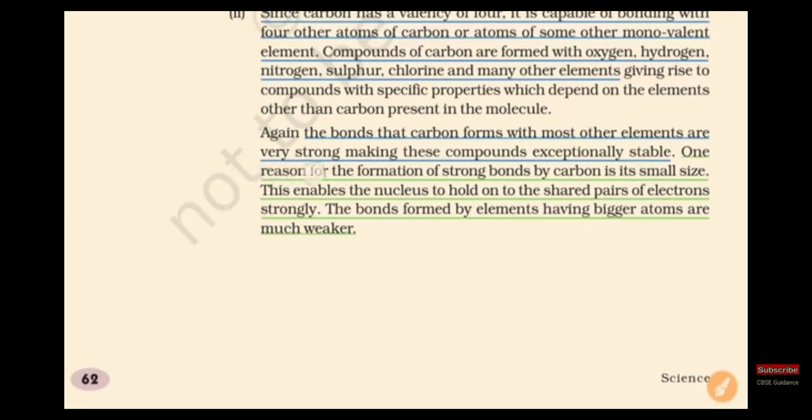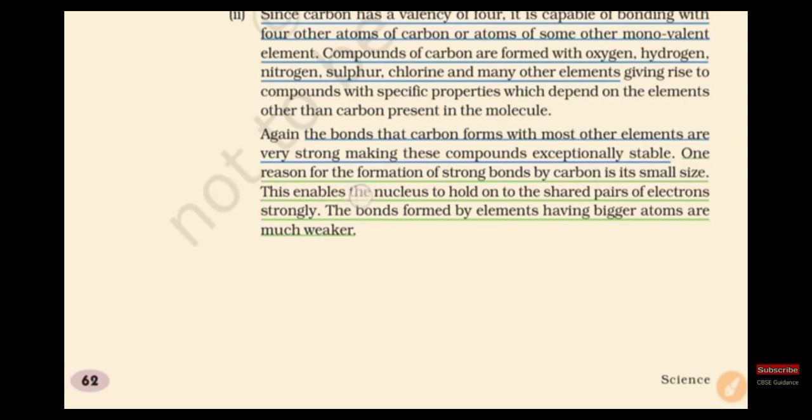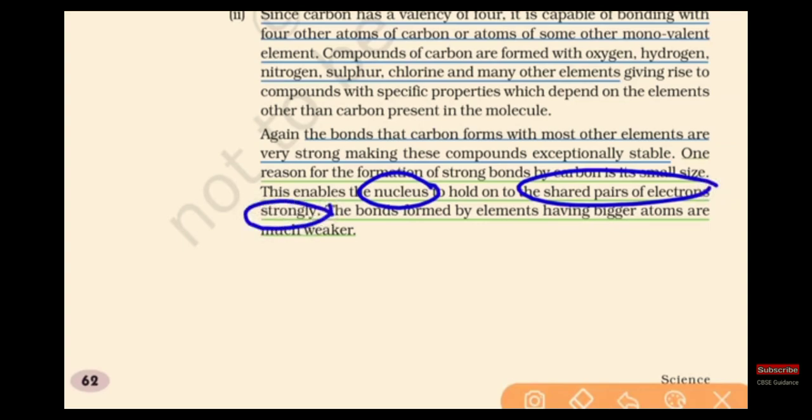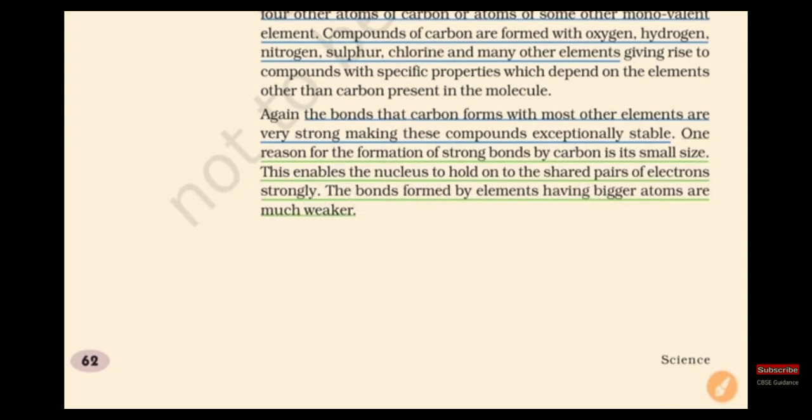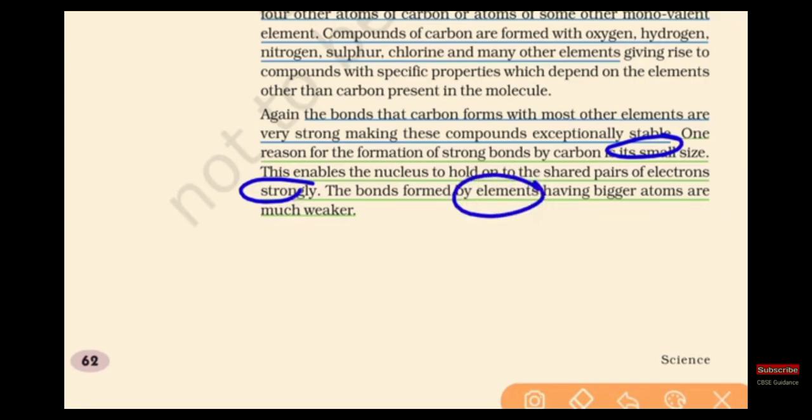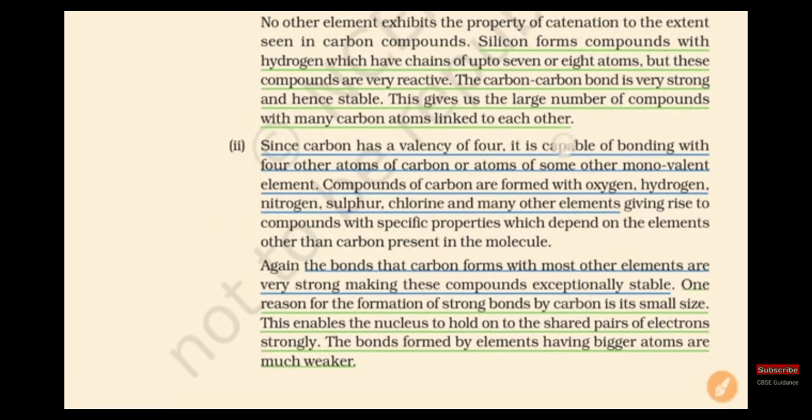This is the second property. First one is the strong bonding. What is the result of strong bonding? It is tetravalency. Another one is the small size. The small size enables the molecule to hold on to the shared pair of electrons strongly. Small size is near to the nucleus. So the bond will be strong. If elements have bigger atoms, the bond between the atoms will be weak.